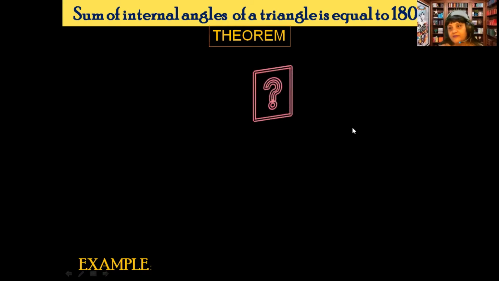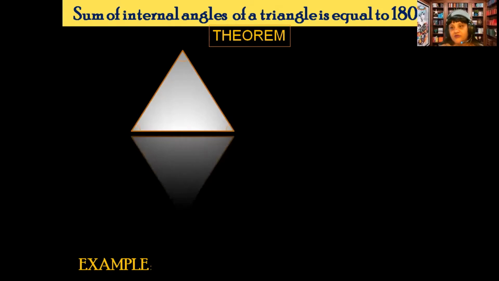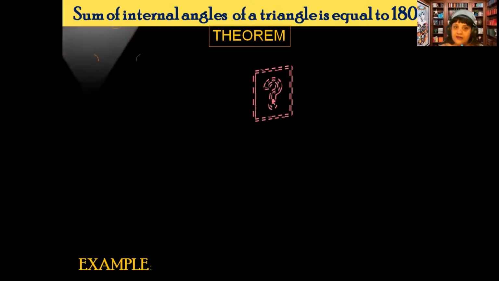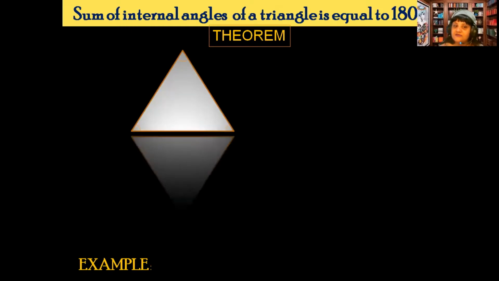So first, a question mark will appear: how can the students check it? Then later they will start thinking, okay, let me bring one triangle and start measuring whether the given fact is right or not. So for the first triangle, they will start measuring all three internal angles.